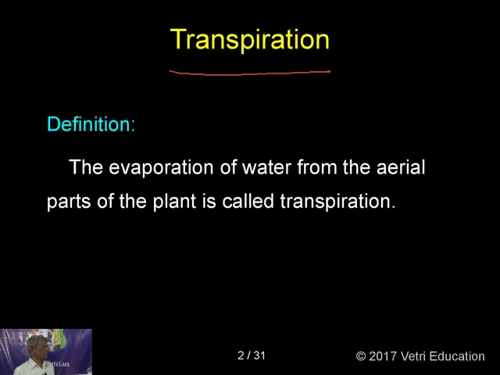What is called transpiration? It is the evaporation of water from the aerial organs of the plant. I repeat, it's the evaporation of water from the aerial organs of the plant. Now, why are we using the word evaporation? There is also a loss of water from the plant in the liquid form. When the water is lost from the plant in the liquid form, it goes by another term, called guttation.